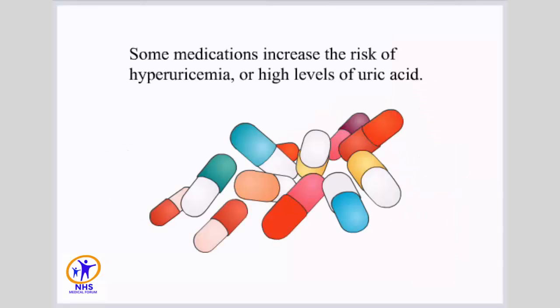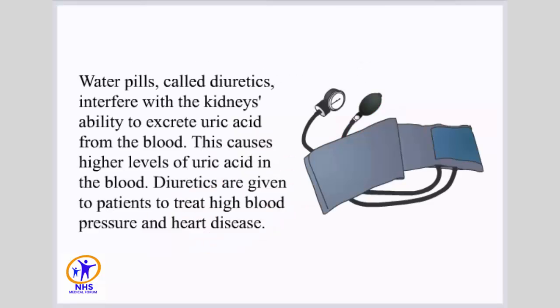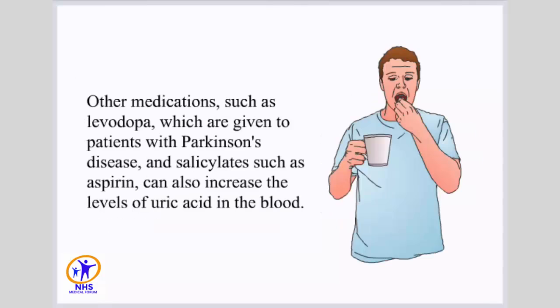Some medications increase the risk of hyperuricemia or high levels of uric acid. Water pills, called diuretics, interfere with the kidney's ability to excrete uric acid from the blood. This causes higher levels of uric acid in the blood. Diuretics are given to patients to treat high blood pressure and heart disease.